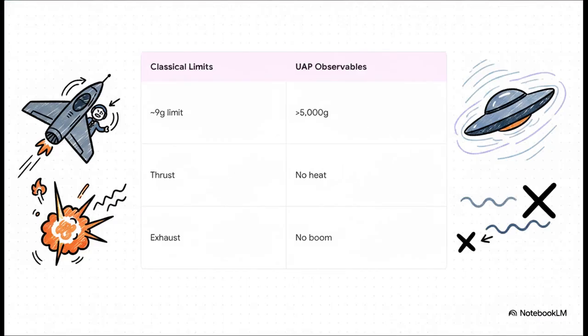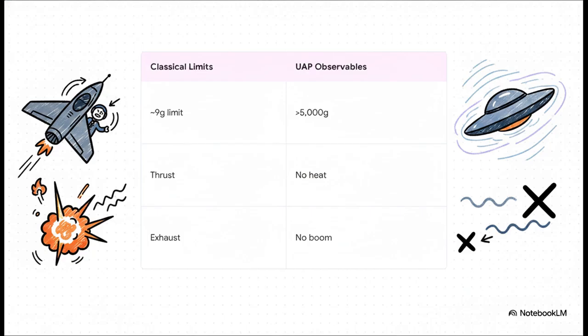Now, by quantifying the standard 5 observables of UAP kinematics, we see this incredibly stark contrast. Over on the left, you've got our classical limits. A human pilot taps out at around 9 Gs, and a standard airframe fails at around 20 Gs. But on the right, the UAP data reveals over 5,000 Gs of acceleration. They're going from 0 to Mach 20 plus in under a second.